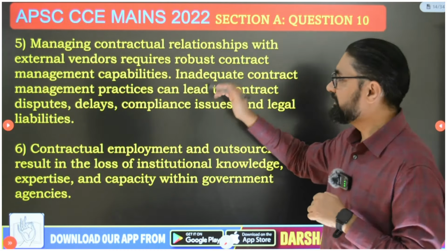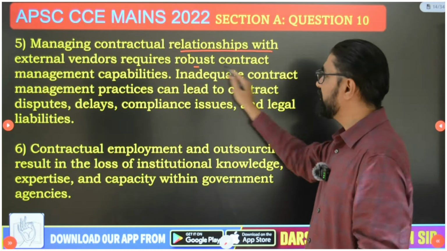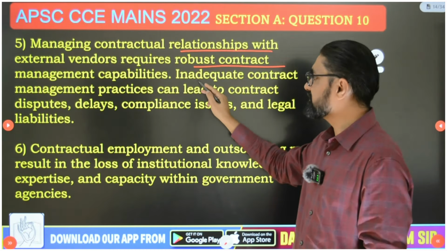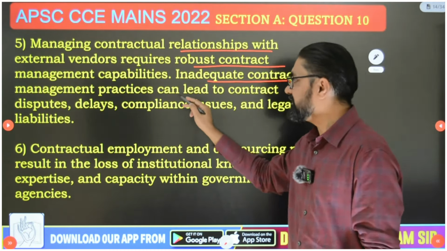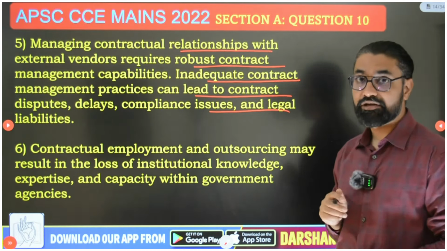Okay, so what are the next disadvantages? Managing contractual relationship with external vendors requires robust contract management capabilities. Inadequate contract management practices can lead to contract disputes, delay, compliance issues, and legal liabilities.